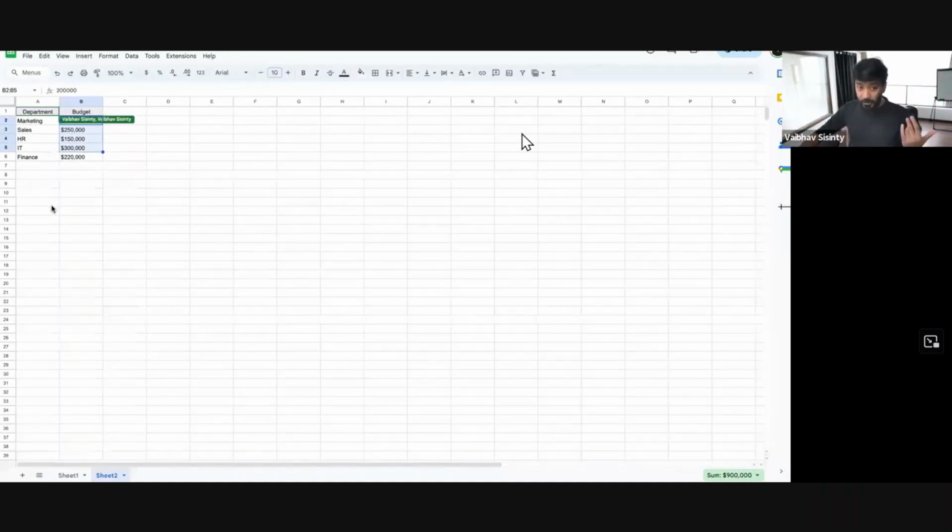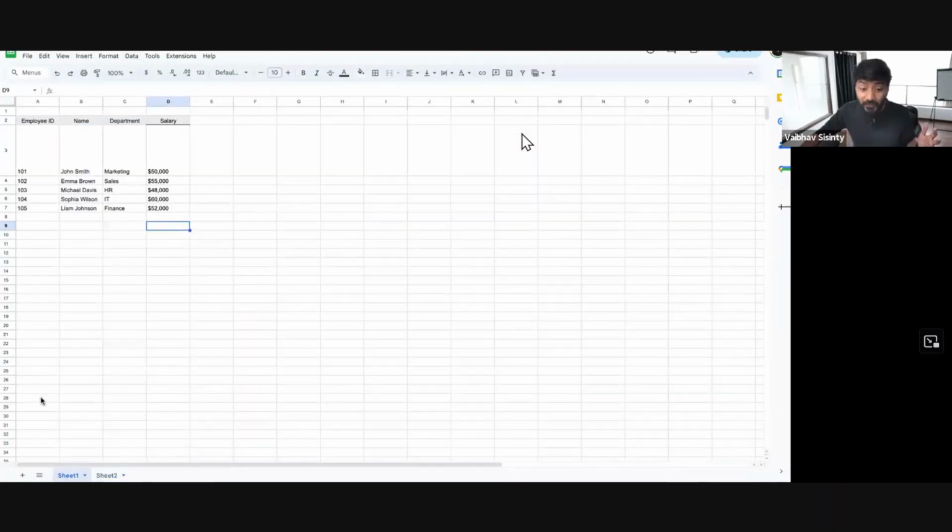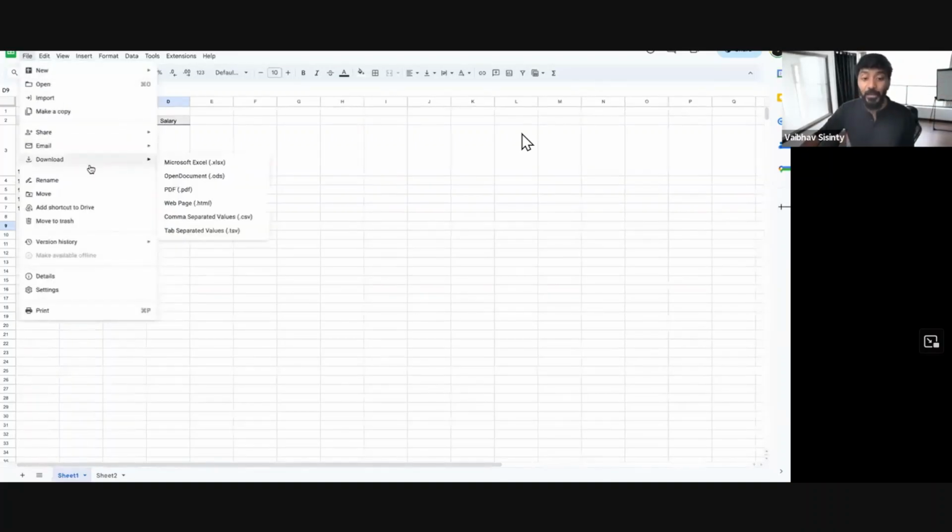Obviously, because it has very little data, you might be like, Vaibhav, it's so little data, I can do it manually. Imagine if there were 100,000 rows like this and you wanted to do it yourself. How would you do it? You have to write formulas like VLOOKUP. But if you're lazy like me, and sometimes, if not just lazy, the file is very big, something like Google Sheets or Excel might not work because it will crash. Let's say if it has 1,000,000 rows, it will definitely crash, because of which you need Python.